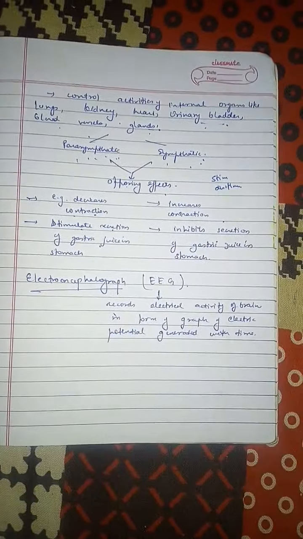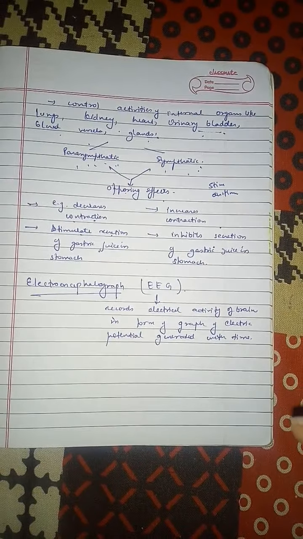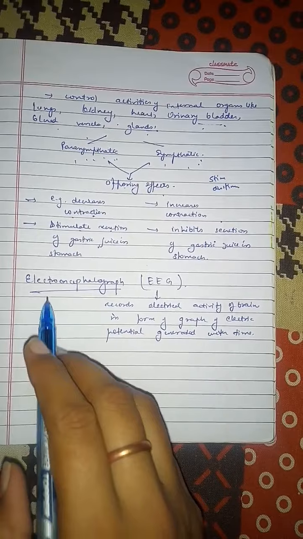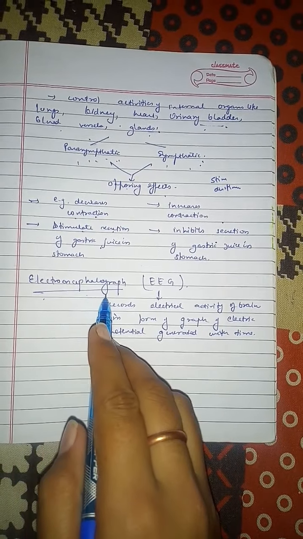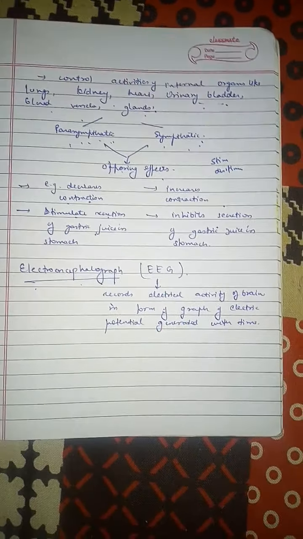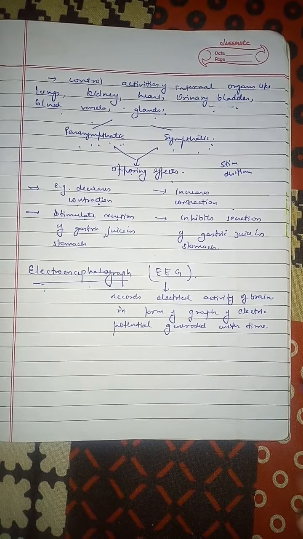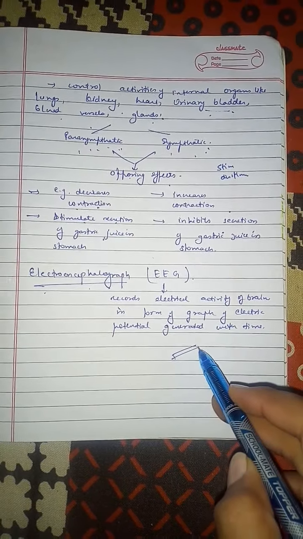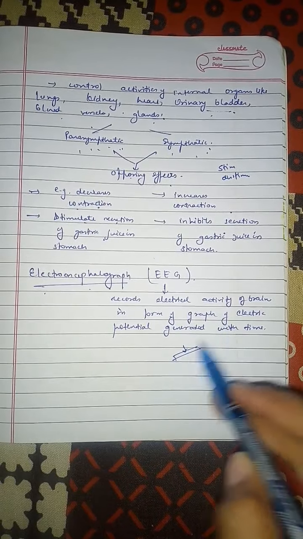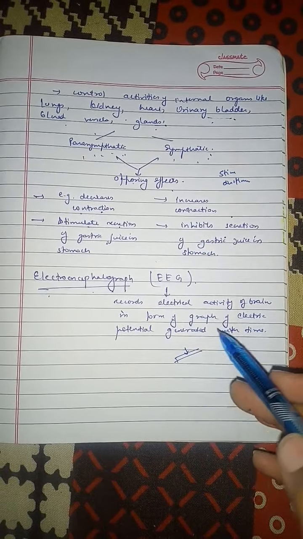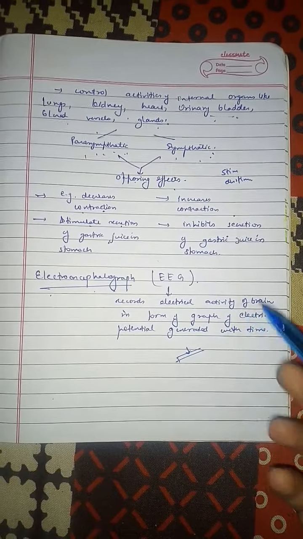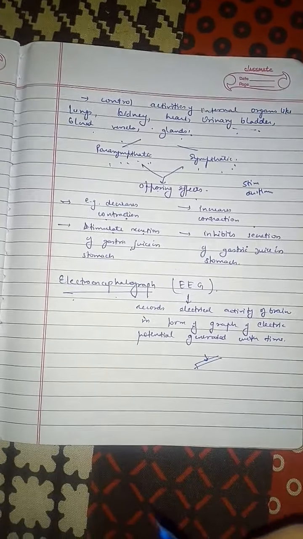The working of the brain is recorded in graph form with the help of the electroencephalograph. It records the electrical activity of the brain in the form of a graph, and the electrical activities are due to potentials developed in nerves. And we know that with the help of these potentials, information transfers from one neuron to the next neuron. This is all about the brain and spinal cord.